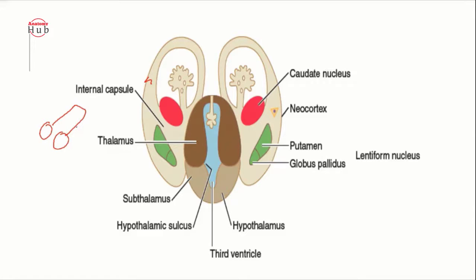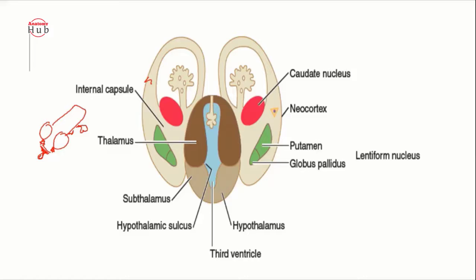We will get the hypothalamus, and here we will find the mammillary body of the hypothalamus. Here we will find the adenohypophysis and neurohypophysis. And here we will find the habenular nucleus, and here the posterior commissural fibers, and here we will find a gland. This gland is your pineal gland.